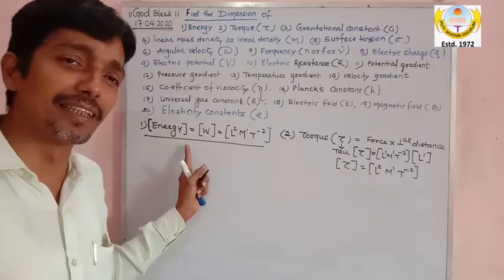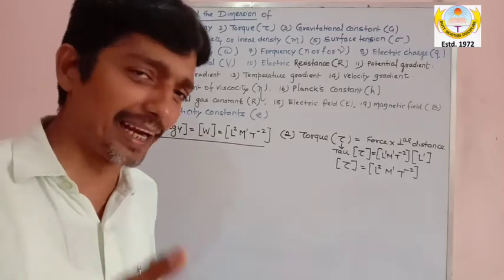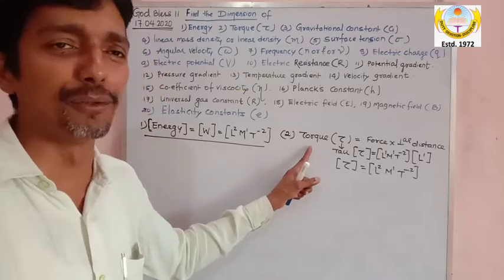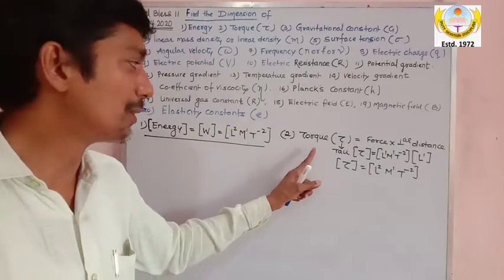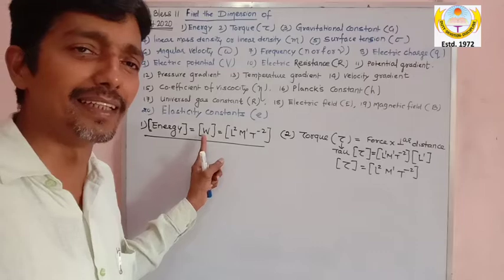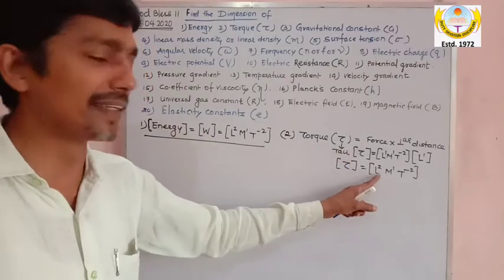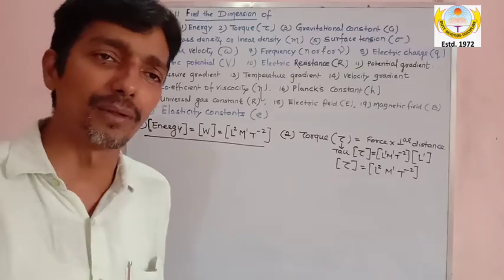So which two physical quantities have the same dimension? There are many physical quantities which possess the same dimensions, but here in front of you I am giving you the right answer. Torque and work. You can see torque and work both have the same dimension, that is L² M¹ T⁻². I hope it is clear.